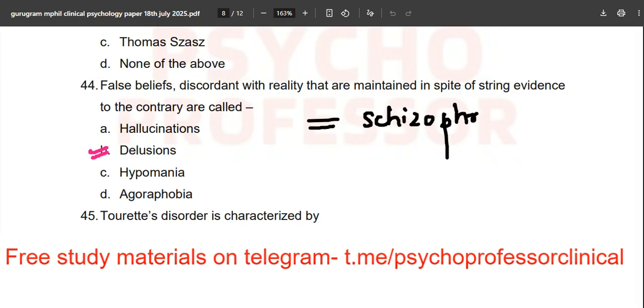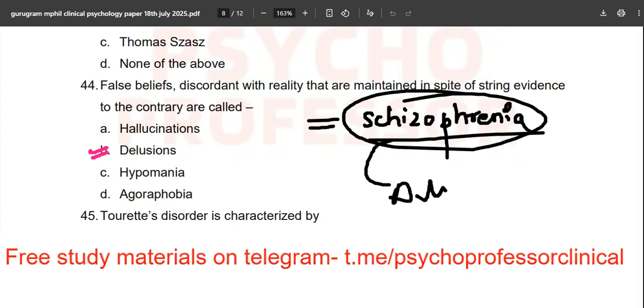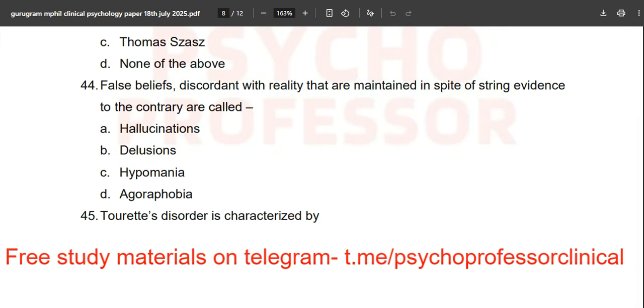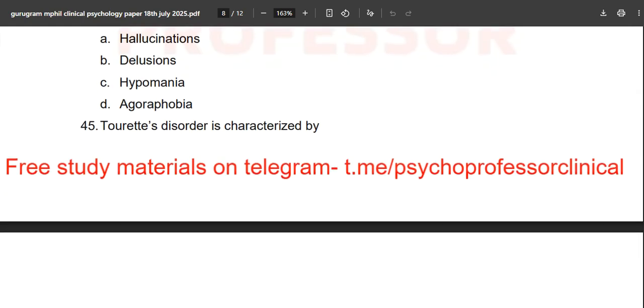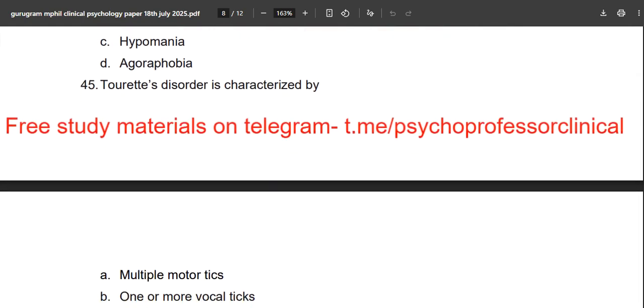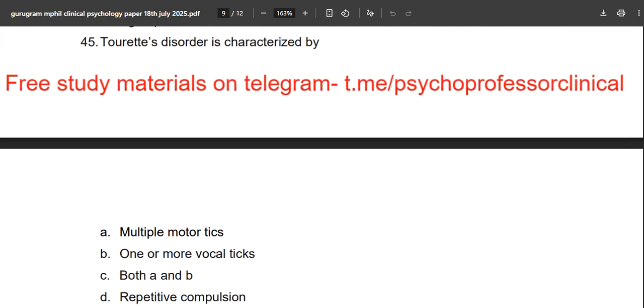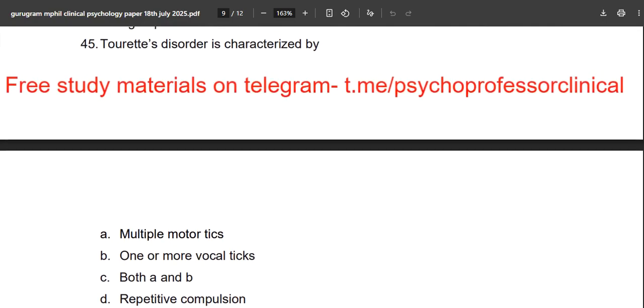If you want to understand schizophrenia completely, there's a movie called A Beautiful Mind. You can watch that and never forget how real schizophrenia can be. And don't worry, after 30-40 years you will find this happening in India as well, because we are learning from the West. And Tourette disorder is characterized by, this is a question directly from the F book.